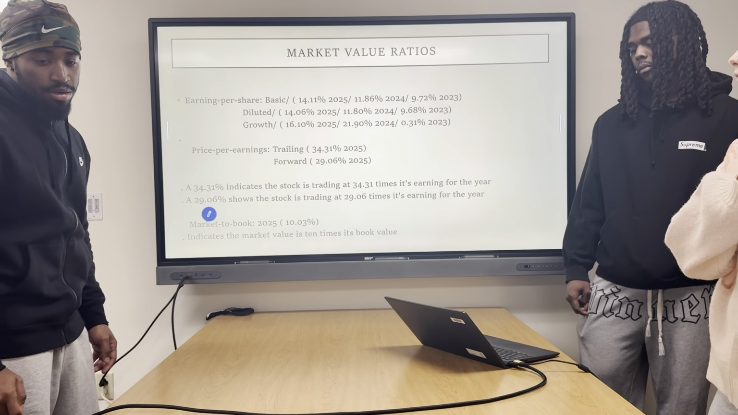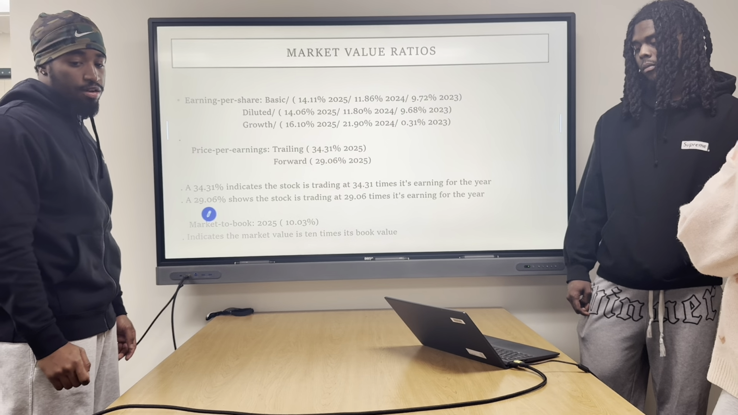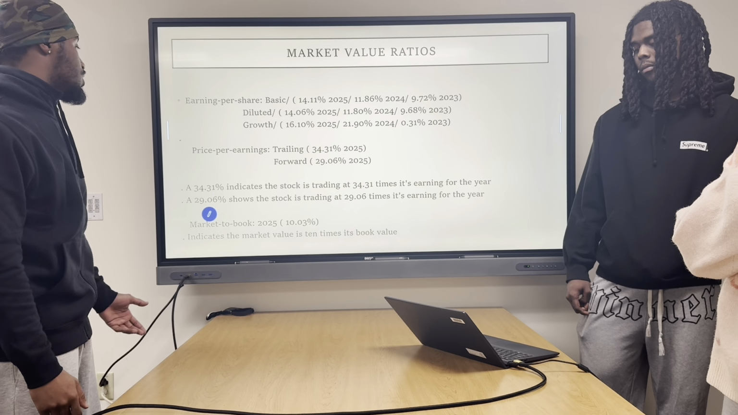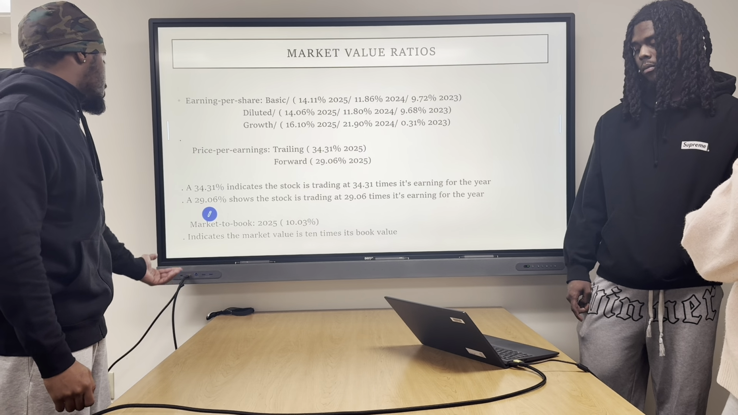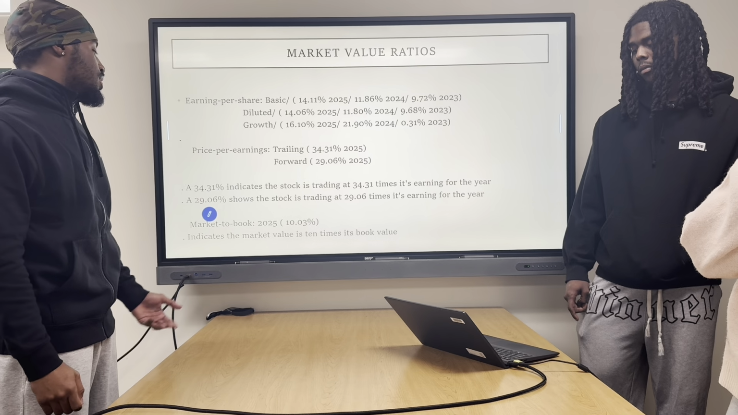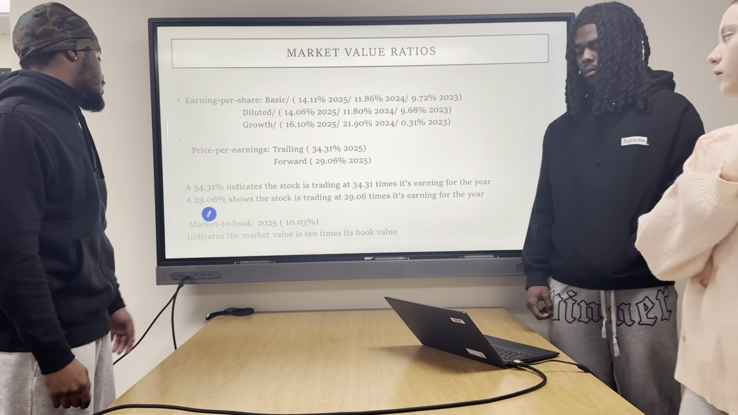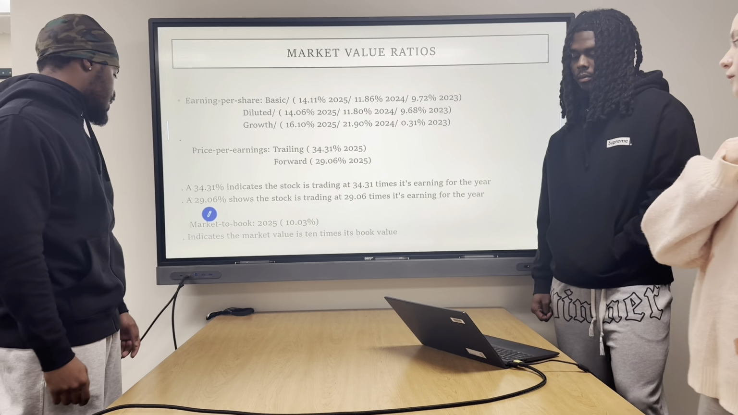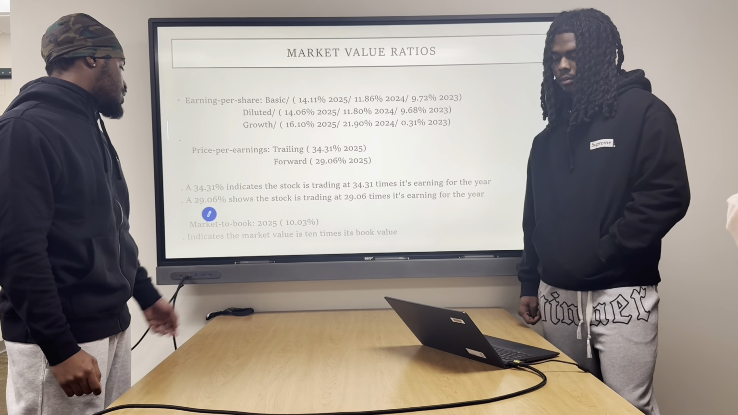Price per earnings indicates how much investors are willing to pay for each dollar of a company's earnings. It's broken down into two categories as well, trailing and forward. This 34% and 29% indicates that the stock is trading at that many times its earnings for the year. Market to book indicates the market value is 10 times its book value. As you can see, 2025 is 10.